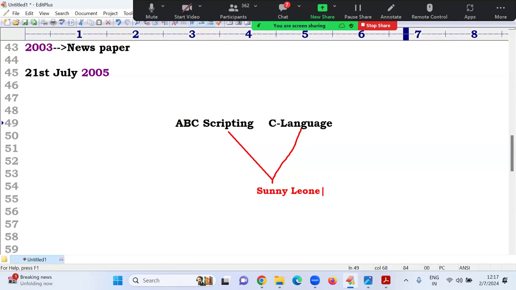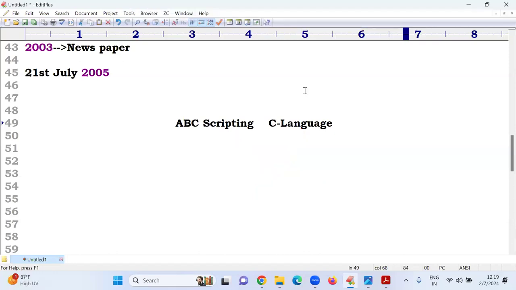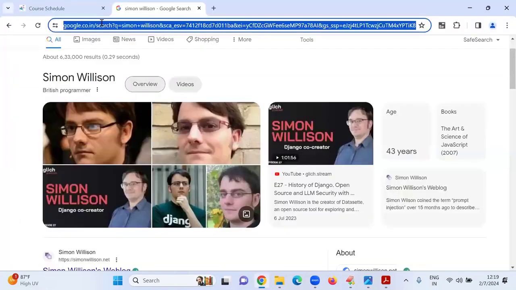The same applies to Python. The language created by Guido van Rossum was given the name Python. What is the reason? Everyone has a name, and behind your name there is some story. You can ask your parents; they will tell you why they gave you this name. Same here. The reason he named it Python is that he was watching a circus show.